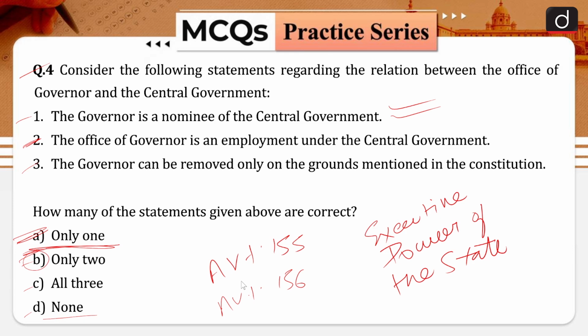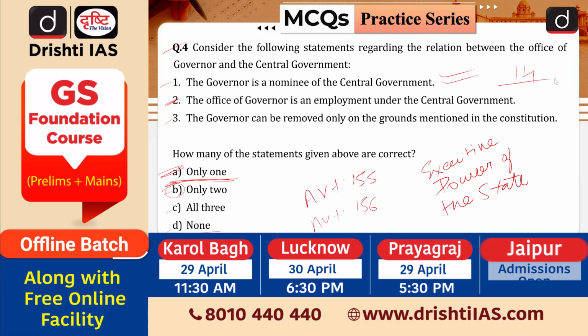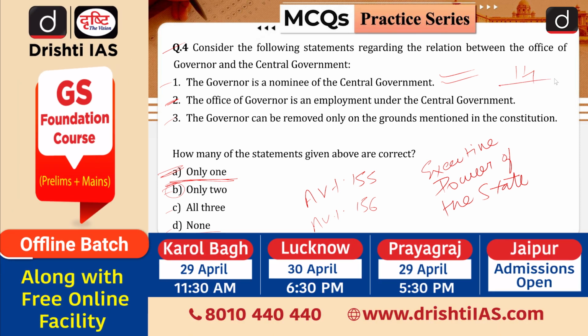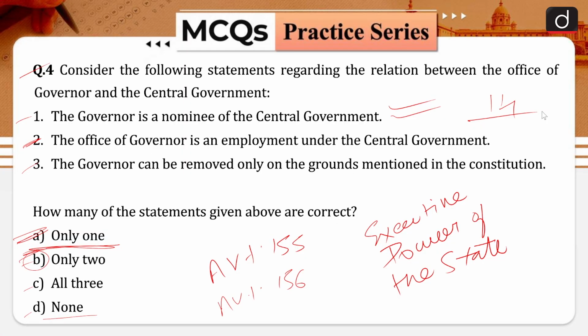You remember that this is a deviance from the impeachment procedure of the president. If you want to remove the president, a 14 days notice period is required, and the president also has the power of representation. But this is not the case in the case of the governor. He is completely dependent on the pleasure of the president, his appointment also and his removal also.